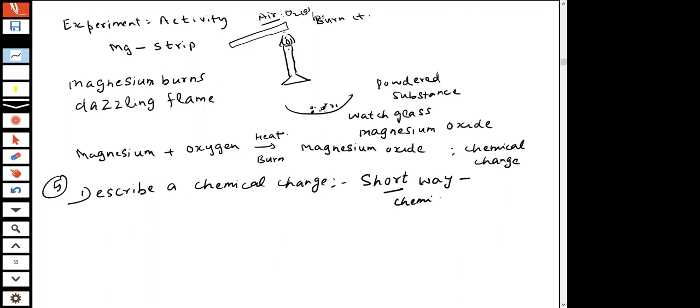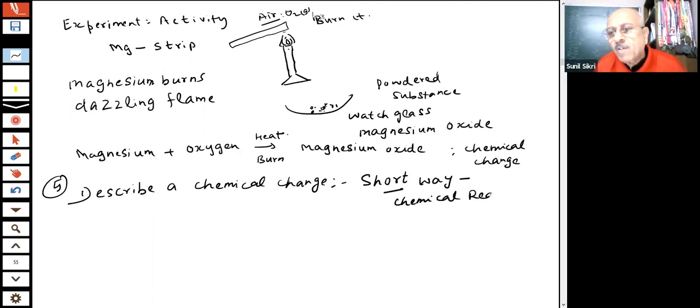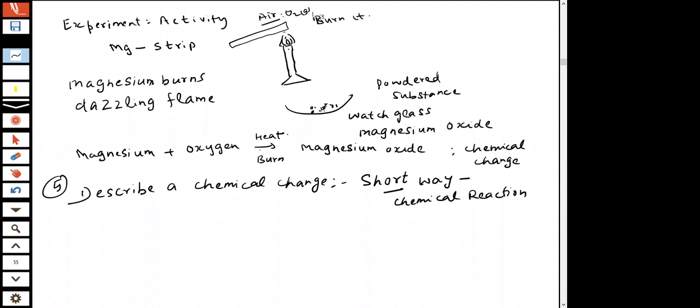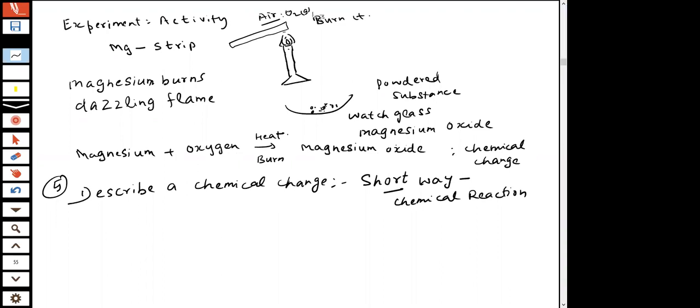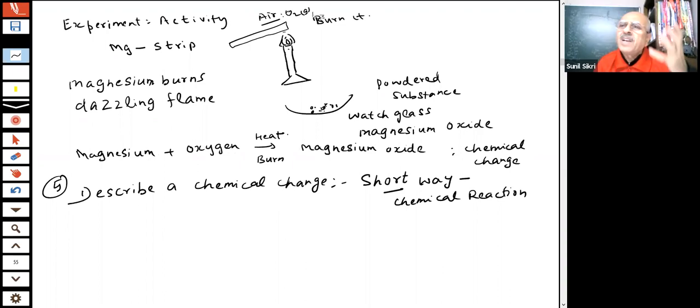This is a chemical reaction. Now I am saying it is a chemical reaction. I am talking of a chemical reaction now. Chemical reaction means these two things react and a new product is formed. How will I describe a chemical change? Either I write the complete sentence, student, magnesium plus oxygen gives me magnesium oxide, but this will be a long thing. Why don't I find a short way of representing? How do I represent a short way of a chemical equation?